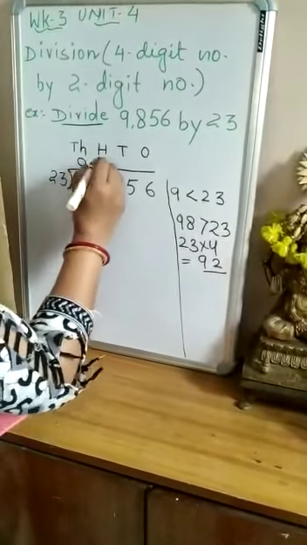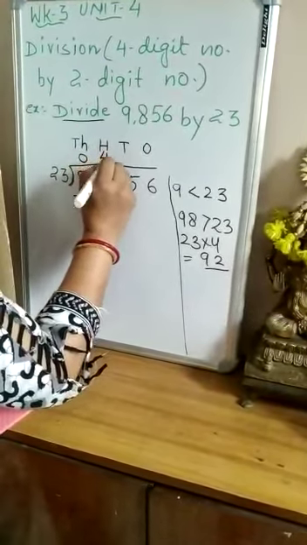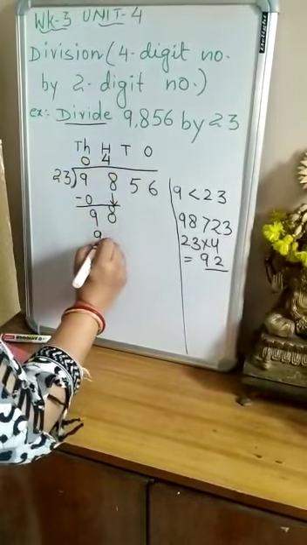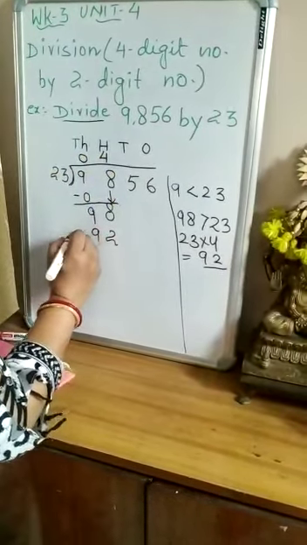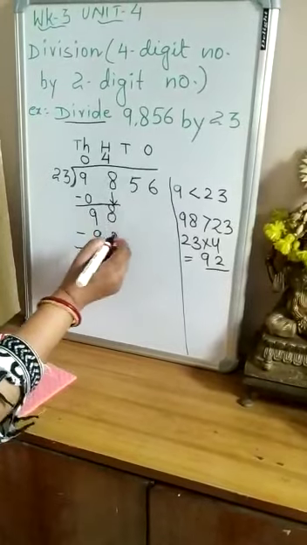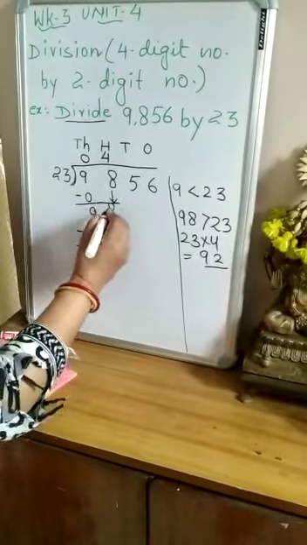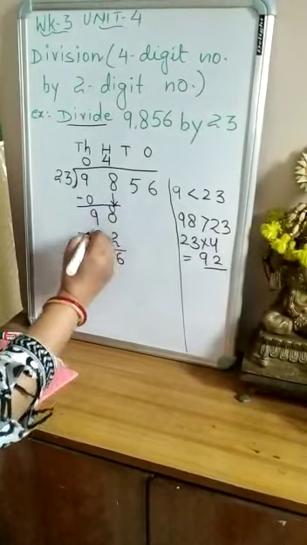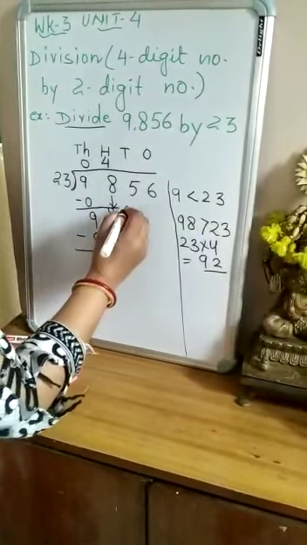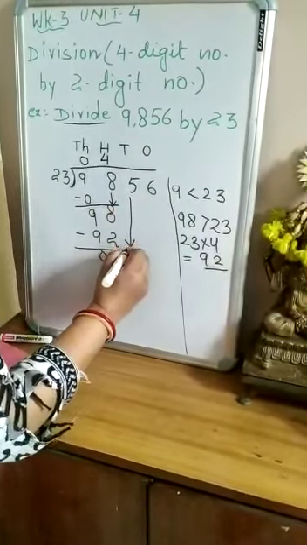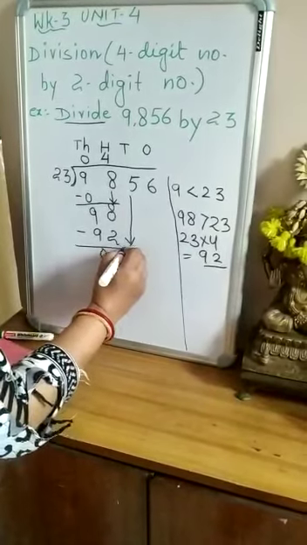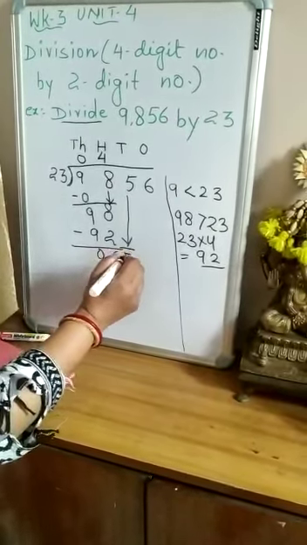So here I will multiply with 4. 4 times 23 is 92. So I will subtract 98 minus 92. 8 minus 2 is 6 and 9 minus 9 is 0. Now I will put down 5 along with 6. So it becomes 65 tens.